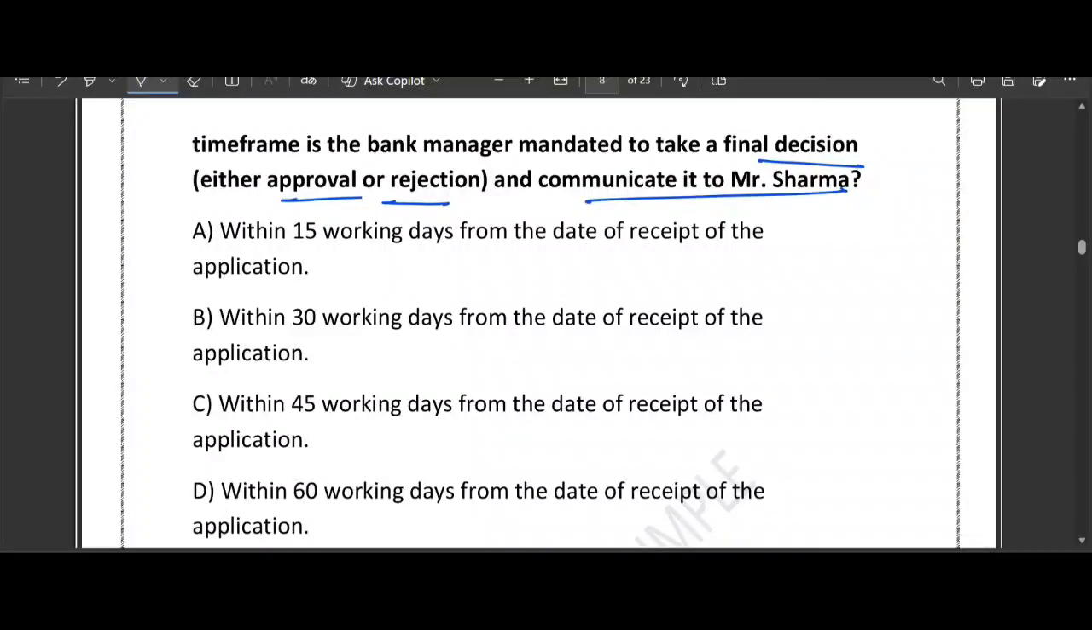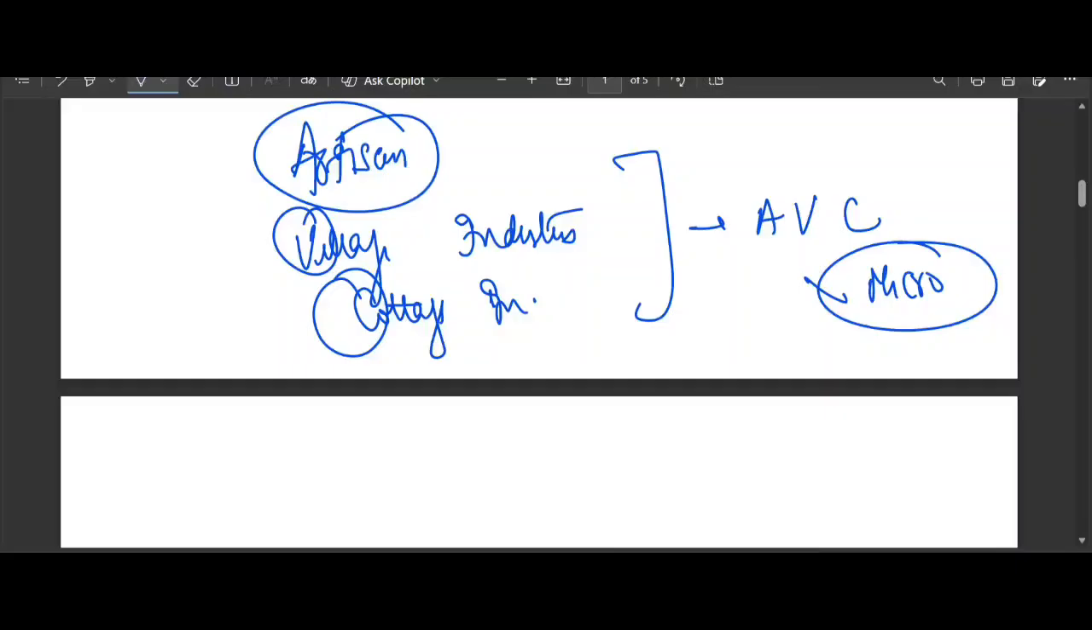So imagine Mr. Sharma has found a great deal on a machine that will double his production. He applied for a 22 lakh loan. If the bank takes 6 months to decide, the machine might be sold to someone else, or Mr. Sharma's business might miss the peak season. To prevent this, RBI has set a speed limit for the bank. The question is exactly the same. So now, what is that?